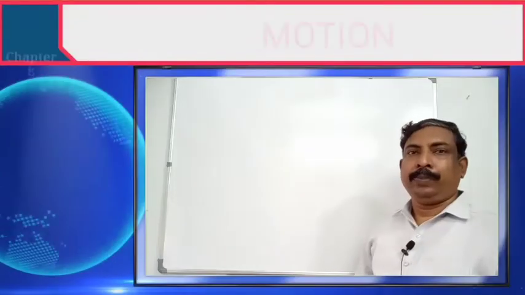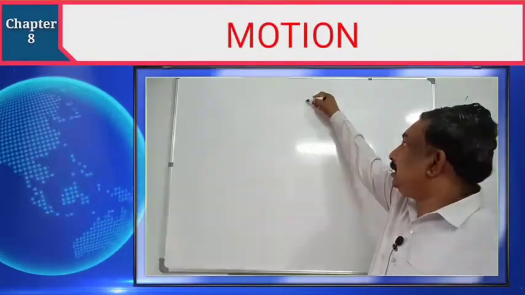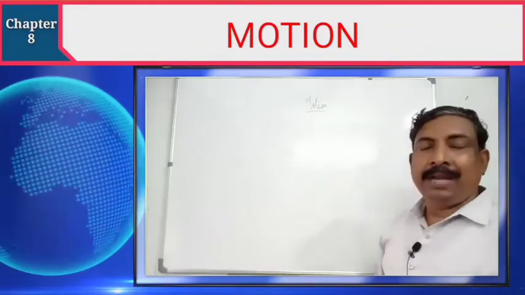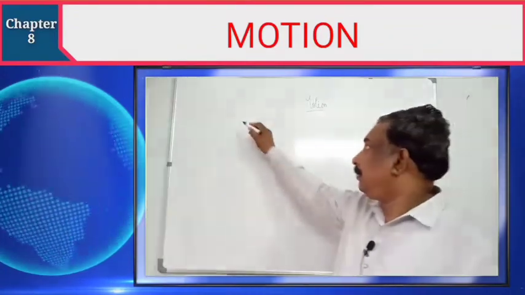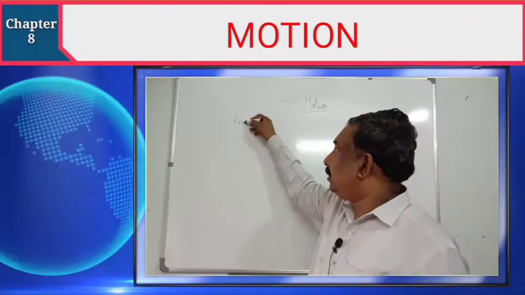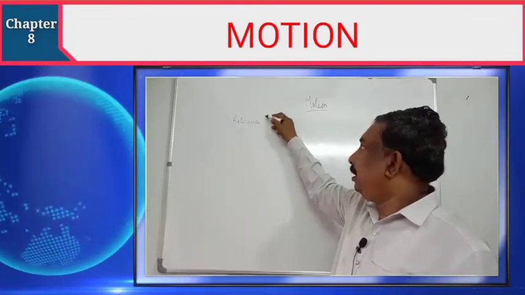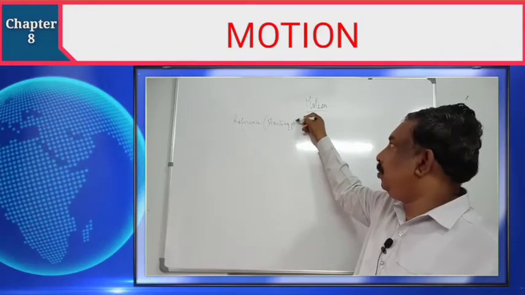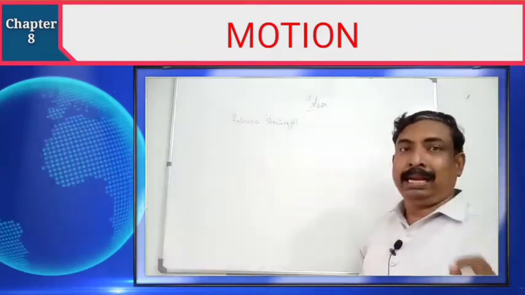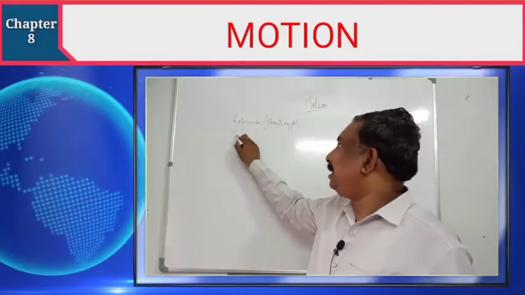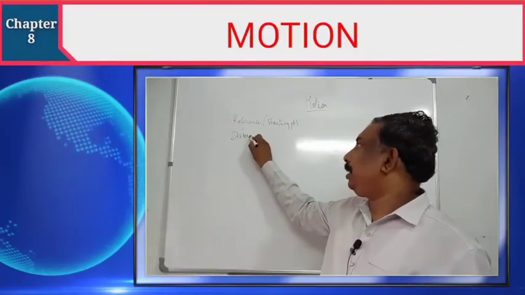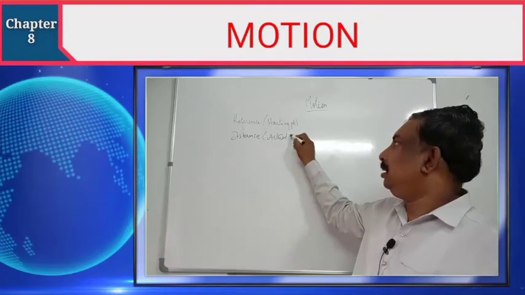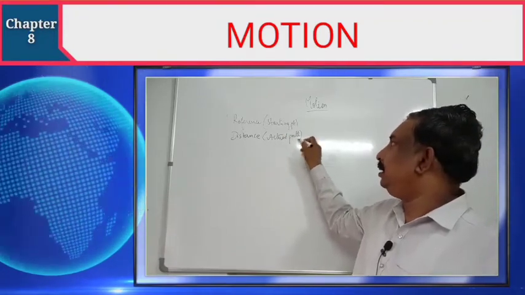Namaste children. So we have been discussing the motion chapter. So we have seen the three important points. Reference means starting point. It is very important to consider while calculating. And we also have seen distance. Distance means actual path traveled by the object.